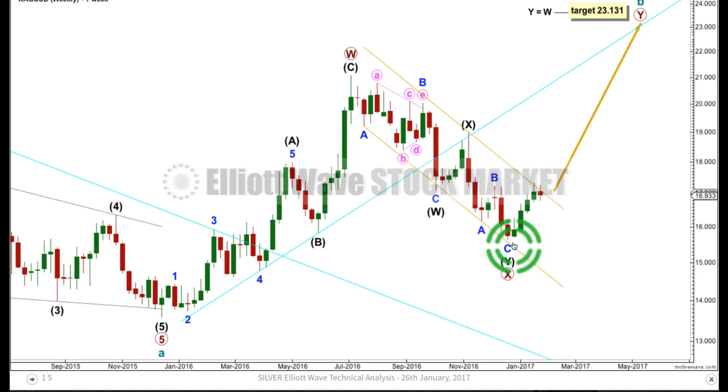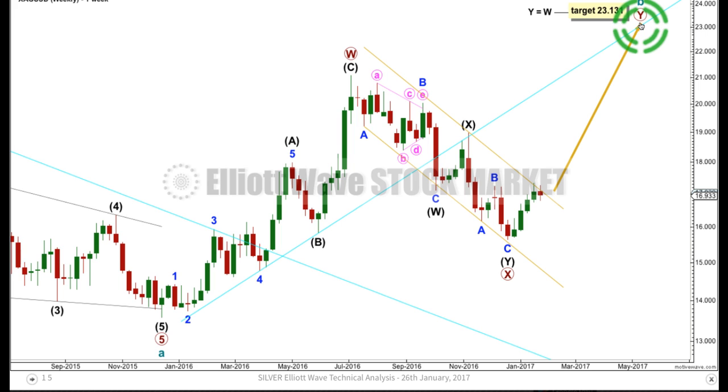If this wave count's correct, then X is likely over here and Y would be underway. It'll reach equality in length with W at 23.131. I'll be using this trend line as well, drawn across these lows, extended on out, found resistance here. It might provide resistance for primary wave Y as well.